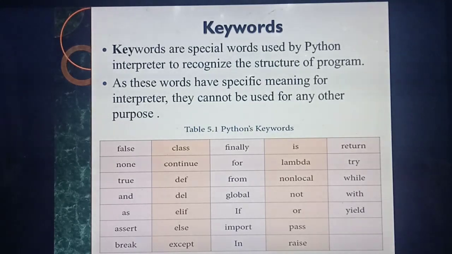Each and every keyword will have some special meaning. For example, true means it's true. False means false. If means it's a condition. Class means it defines a class. While means it's a loop. So likewise each and every keyword will have some specific meaning. Understood? It's an important 2-mark question. Listen, what do you mean by keyword? Keyword is some special words used in which program? Python program.